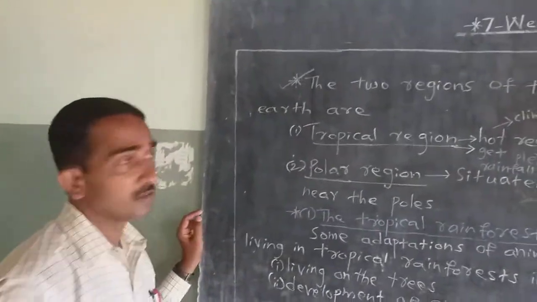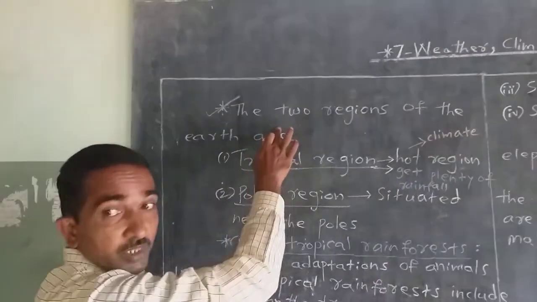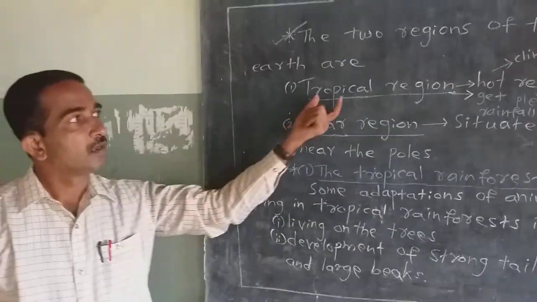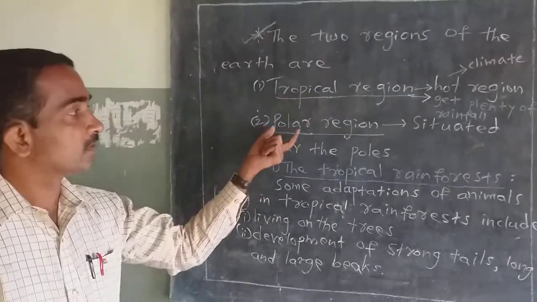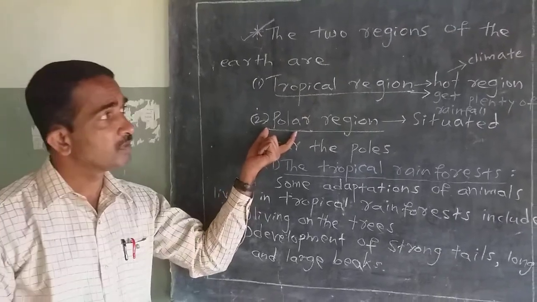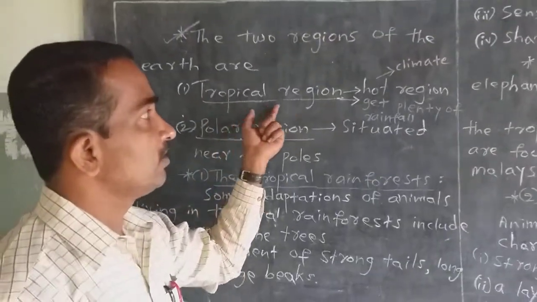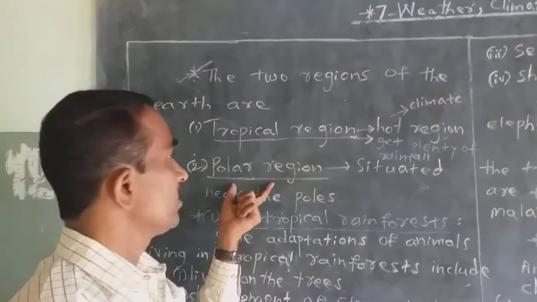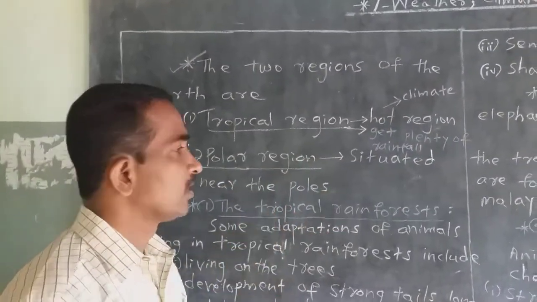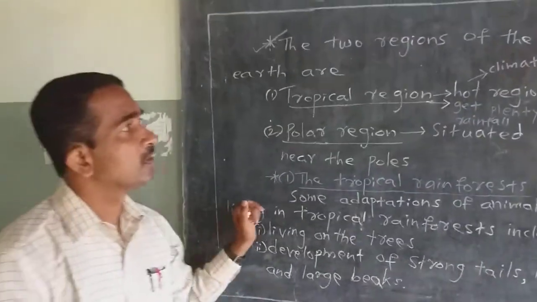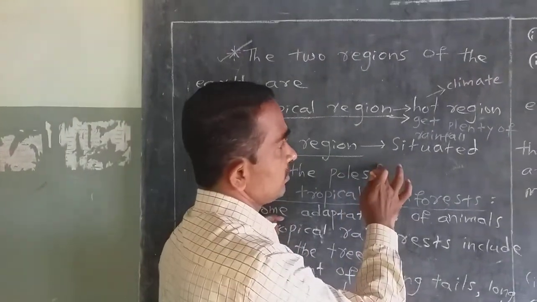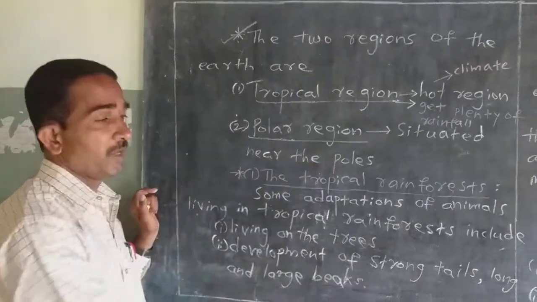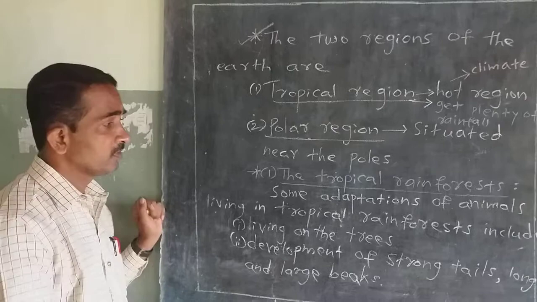Today's first subject is the two regions of the earth: first one, tropical region, second one, polar region. In tropical region there is a hot climate, but in polar region there is a cold climate. Polar region is situated near the poles. Poles means north and south.